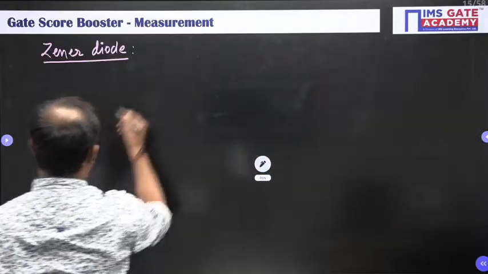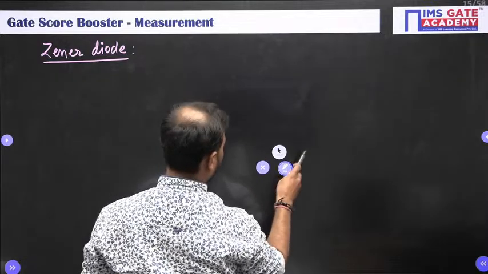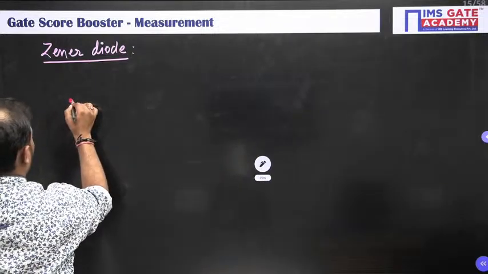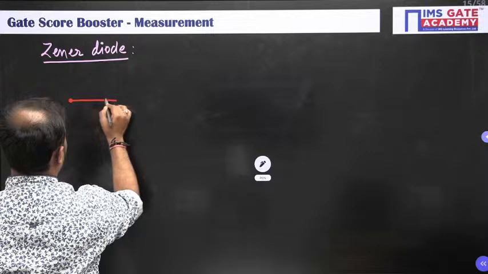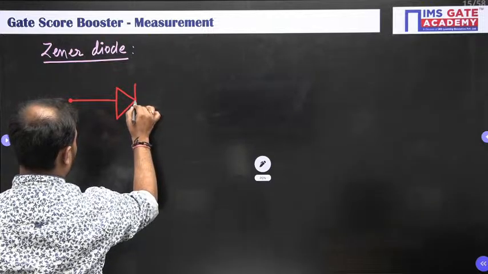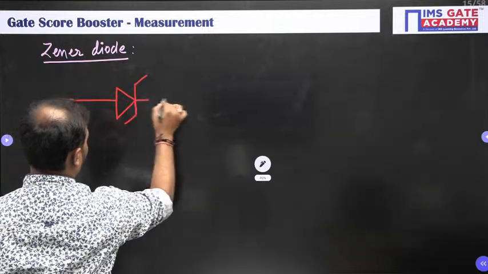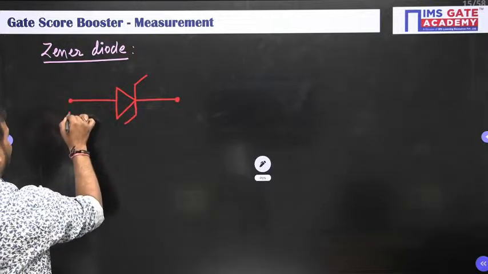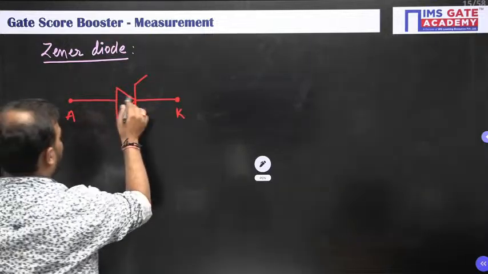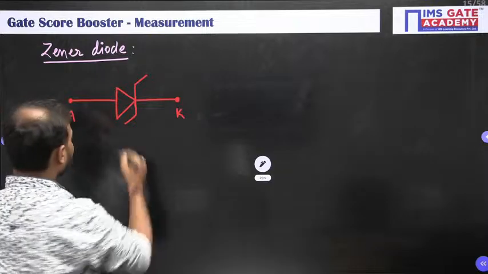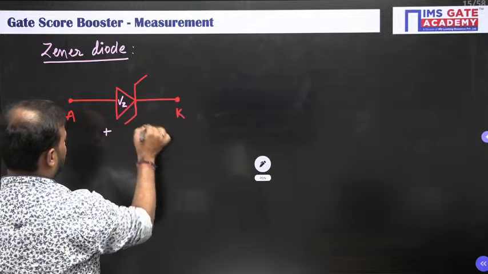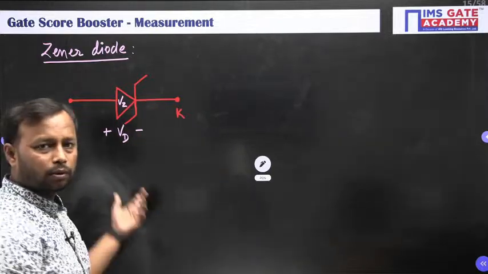Okay, so let me make the diagram here. The Zener diode. This is the anode, this is your cathode, and the diode will have the cut-in voltage in the reverse direction as Vz, and let us take the voltage across this diode as Vd.